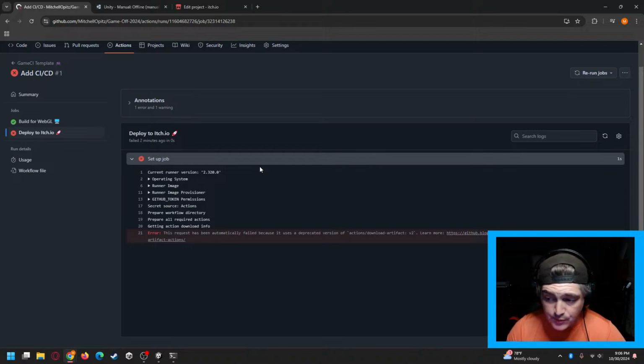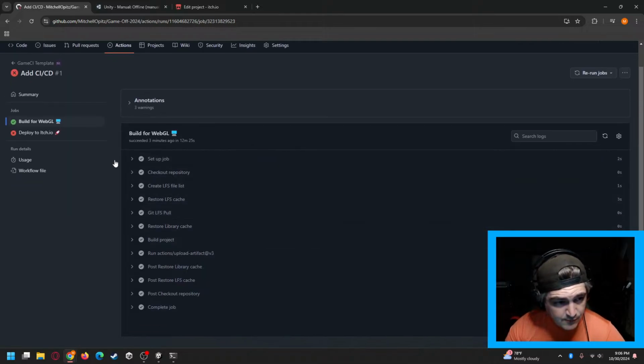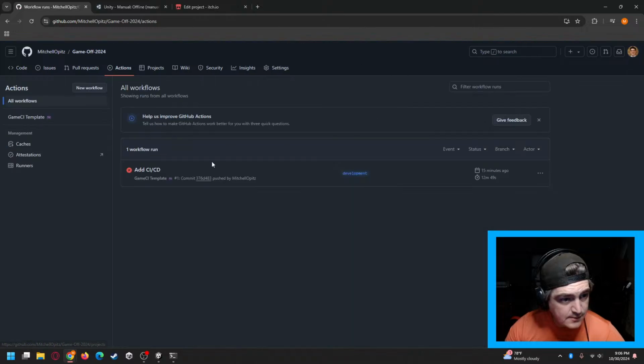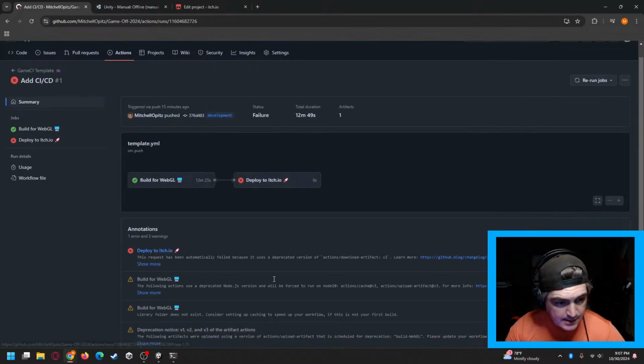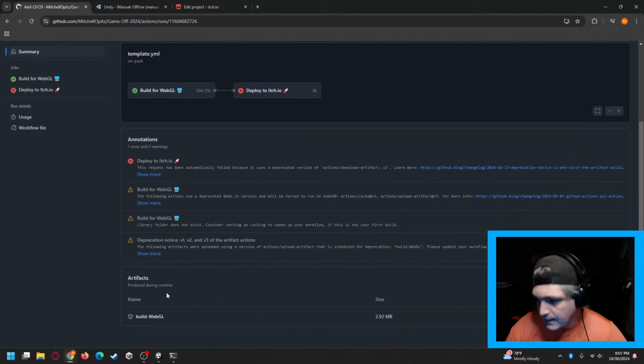It is going to build that Unity project on the back end, just like this. It will save it to a GitHub folder in this workflow right here, and then it is going to automatically deploy it to my personal itch.io page.